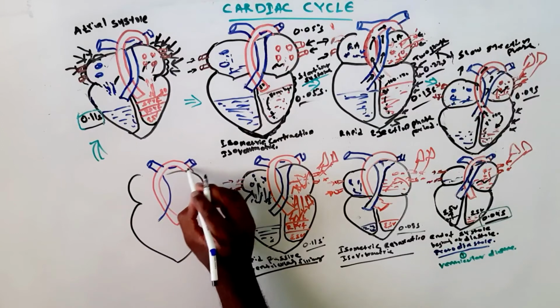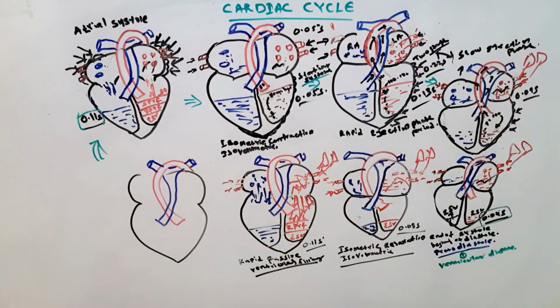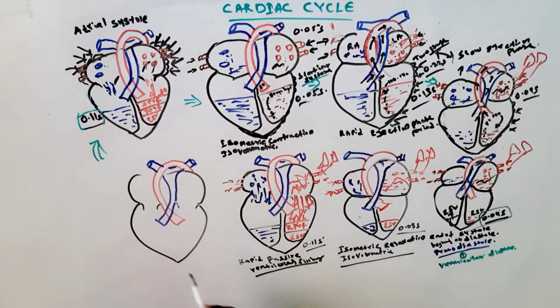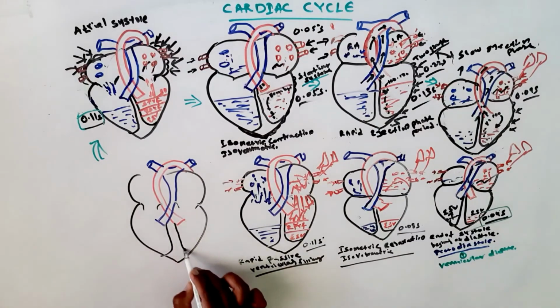I'm drawing the same diagram, so you just remember the points which I went through in the last phase. Now the atrioventricular valve is opened, as we have seen in the previous phase. We can see the blood from the previous phase, that is the end systolic volume and rapid ventricular filling.